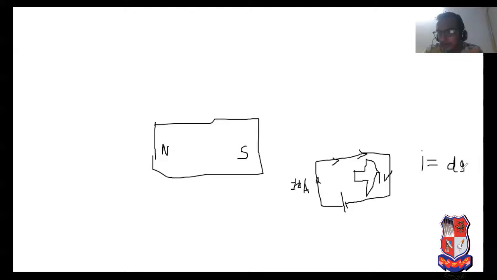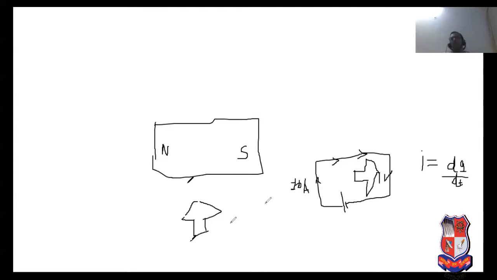The charge changes with respect to time. So if charge moves from one point to another, at that time the magnetic needle rotates like that. See, this is the rotation with which the magnetic needle rotates from horizontal position to vertical position.